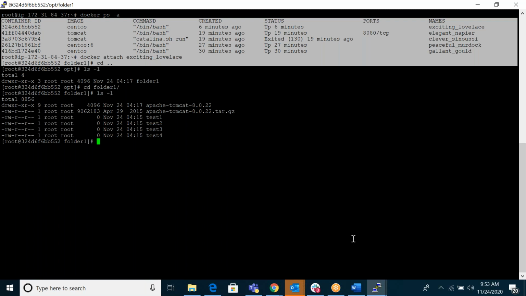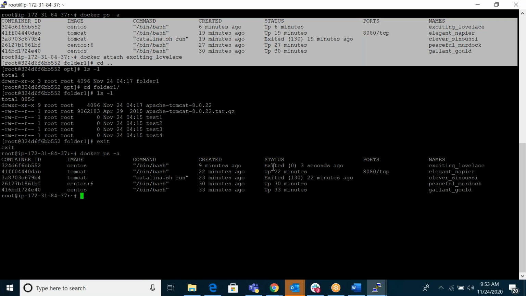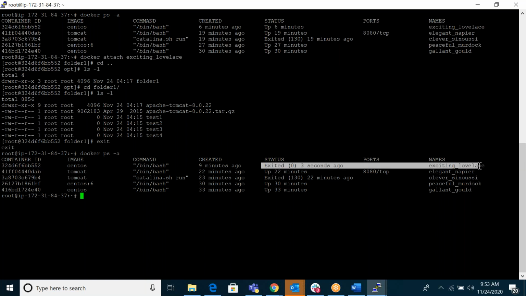If you give exit within the container, it will stop and exit. Now see Docker ps -a, the first one you can see here, it stopped. If you want to come out without stopping, then Control PQ.